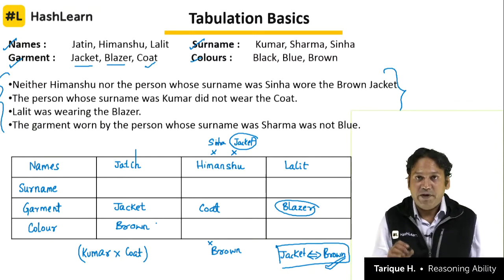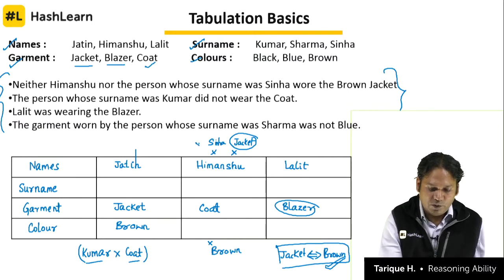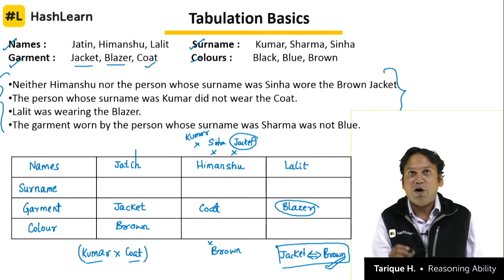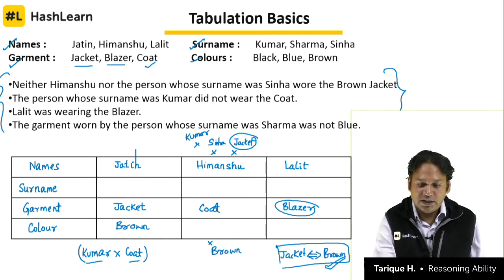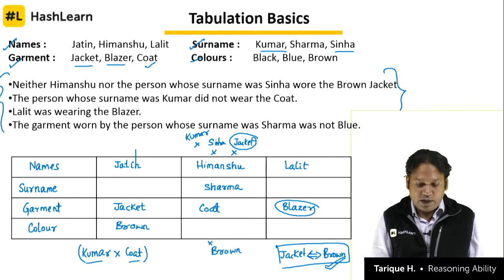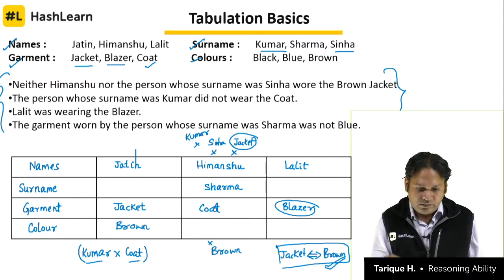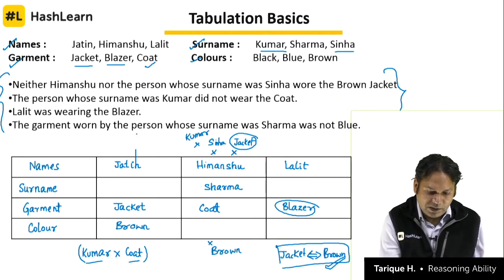Alright, next thing we get to know. We know Kumar and coat will not go together. That means Himanshu can't be Kumar. If Himanshu cannot be Kumar, if Himanshu cannot be Sinha, then what is left for Himanshu? Sharma. Clear? So that means Sharma. And what we also know is that the garment worn by the person whose surname was Sharma was not blue. So that means this is not blue.